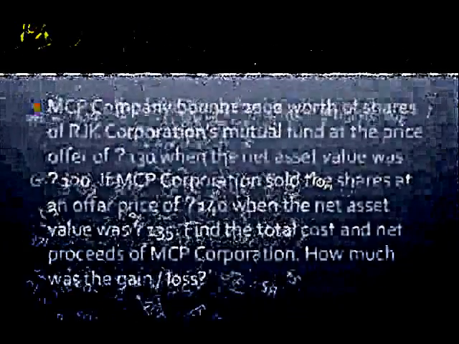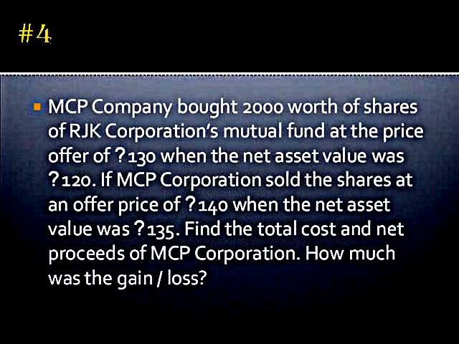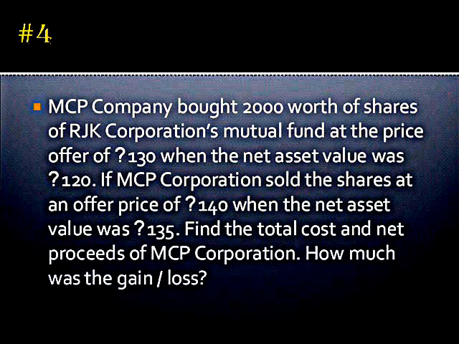For the number 4 question, MCP Company bought 2,000 shares of RJK Corporation's mutual fund at the price offer of 130 pesos, when the net asset value was 120 pesos. If MCP Corporation sold the shares at an offer price of 140 pesos, when the net asset value was 135 pesos, find the total cost and net proceeds of MCP Corporation. How much was the gain or loss?